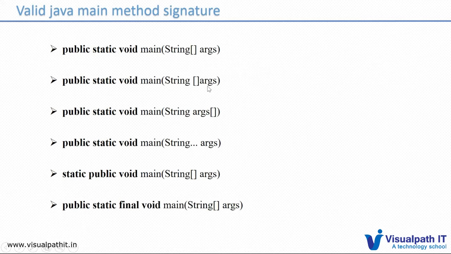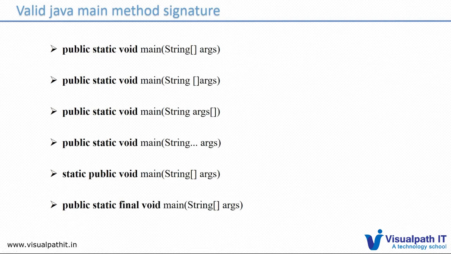The brackets can change position, so they belong to args now, not to String. We change the position of the brackets, and the dotted parameter also works the same. And here we change the order of the names.